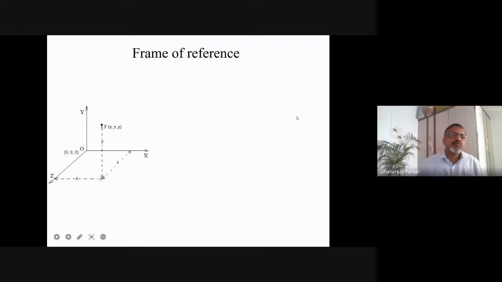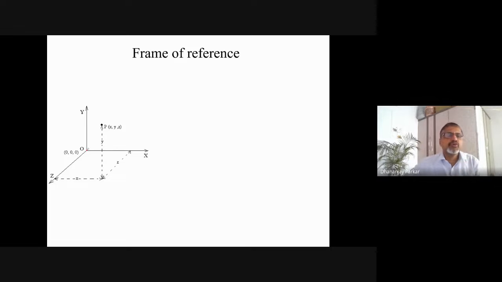Now, as I told you, a very important term is frame of reference. Okay, so this frame of reference always plays a very important role in showing the position of any object. So see here, object P. You have studied this in coordinate geometry also, last year. So this point P, and the x-axis, y-axis, and z-axis are shown, and they are intersecting at point O. The coordinates of O are considered as 0, 0, 0.